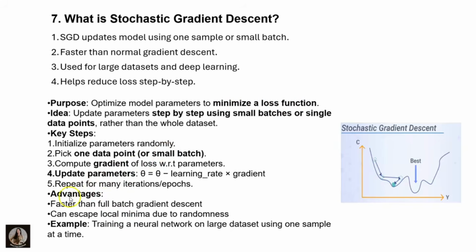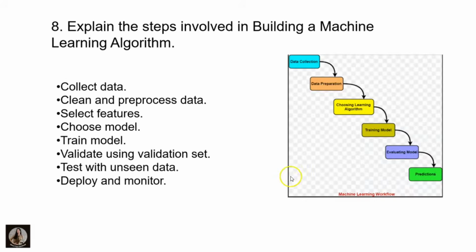Clear? The advantages of SGD: it is faster than full batch gradient descent, and it can escape local minima due to randomness. I have taken random parameters here, right? It can escape the minima due to the randomness. For example, training a neural network on a large data set using a sample at a time. If you observe this diagram, this is the best stochastic gradient descent because it minimized the loss function here. Clear? Let us move to the next question.